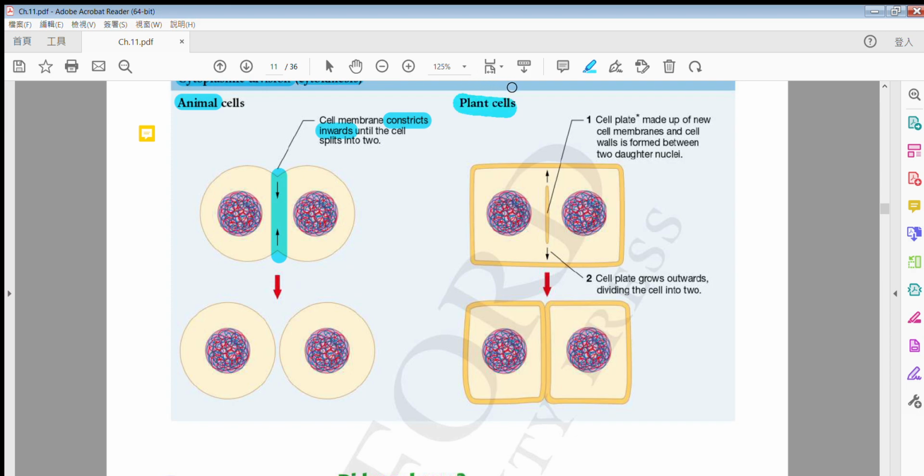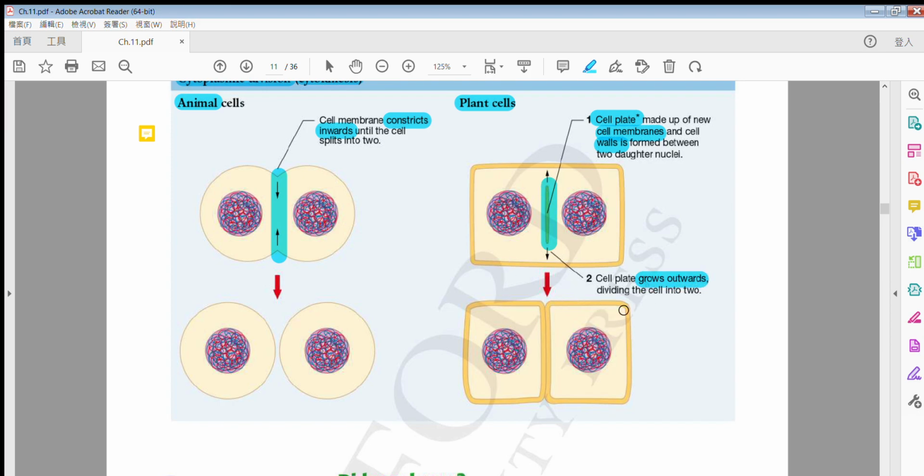And then for plant cell, there is some difference. You will form a new cell plate. This thing is called a cell plate, okay? Of course it's formed by the cell membrane and cell wall. Then the cell plate is formed, and it will keep on growing outwards.